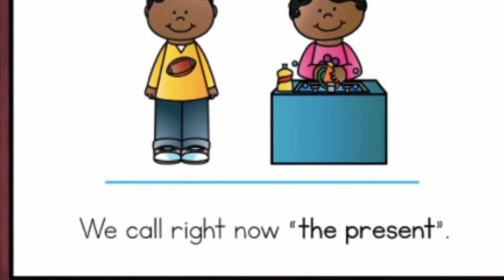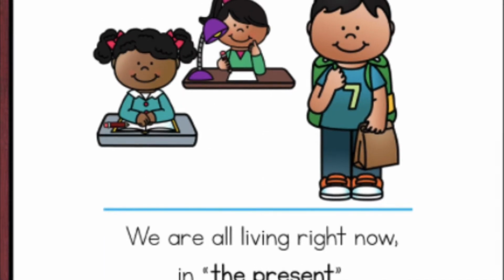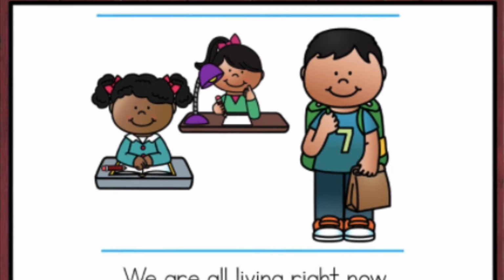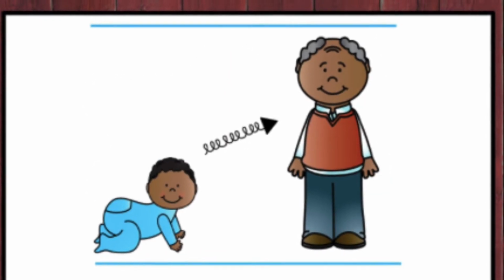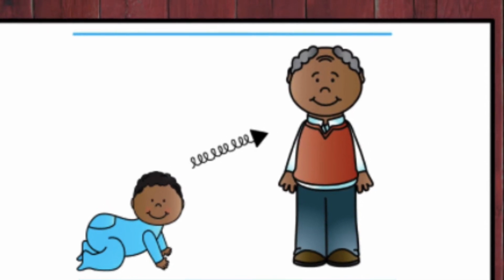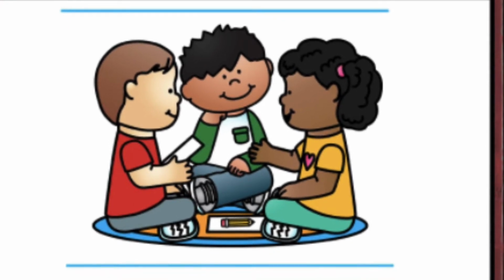We call right now the present. We are all living right now in the present. The future is a time that is going to happen later. For example, you will be 10 years old in the future.